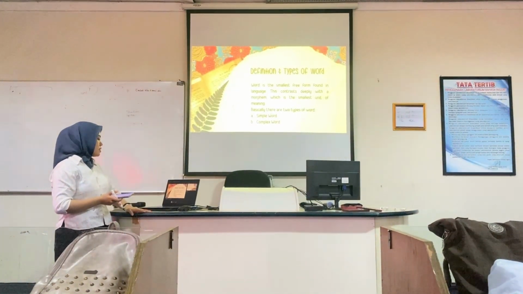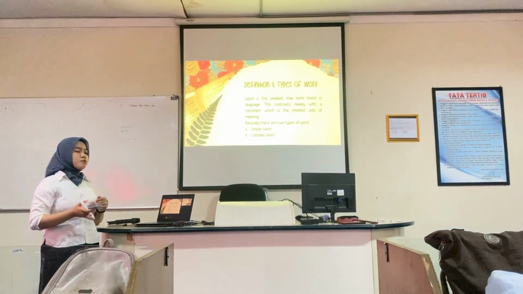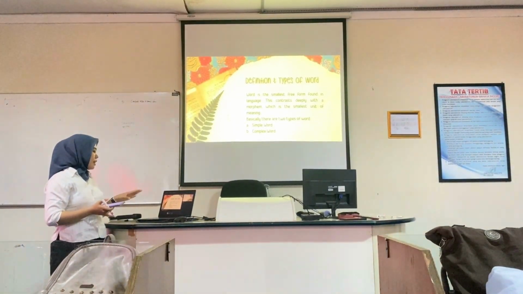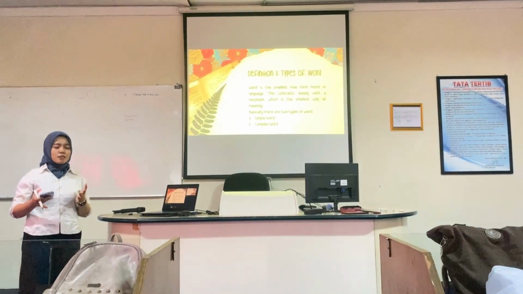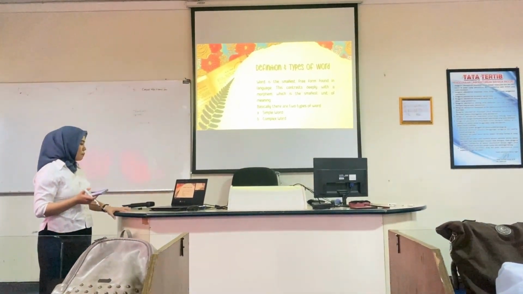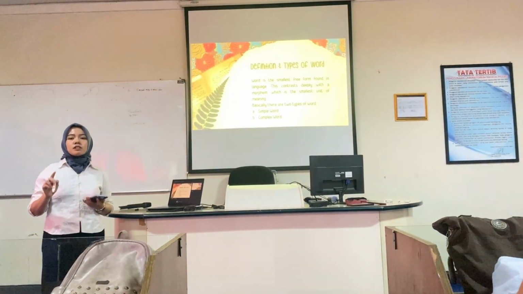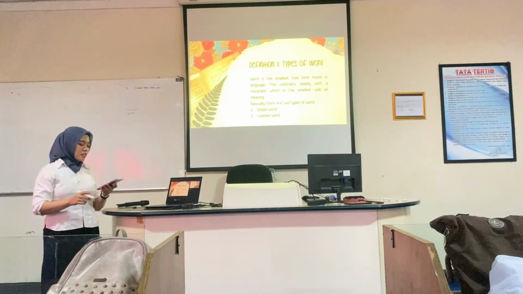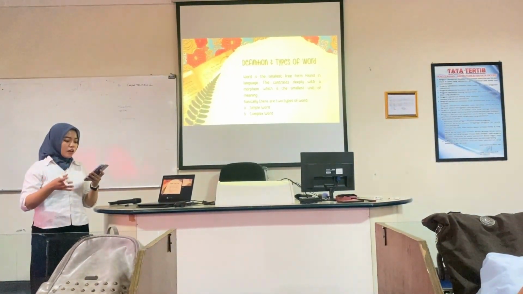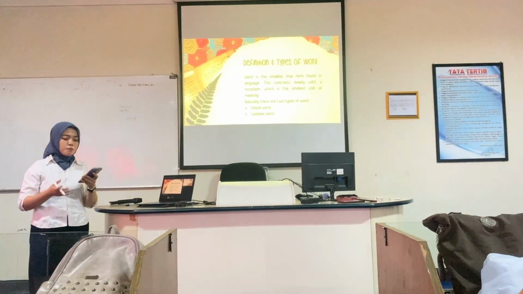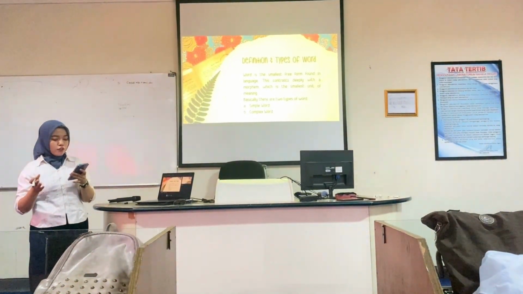The first is definition and types of word. A word is the smallest free form found in language. This contrasts deeply with a morpheme, which is the smallest unit of meaning. Basically, there are two types of word. The first one is a simple word. A simple word is made up of a single morpheme, which cannot be segmented further into smaller meaningful units.